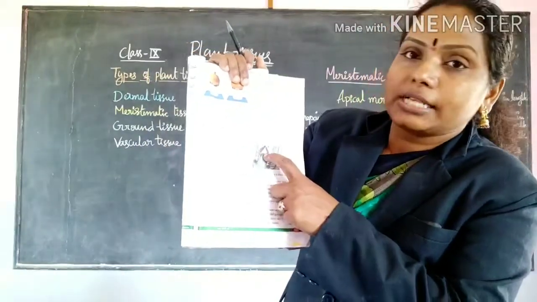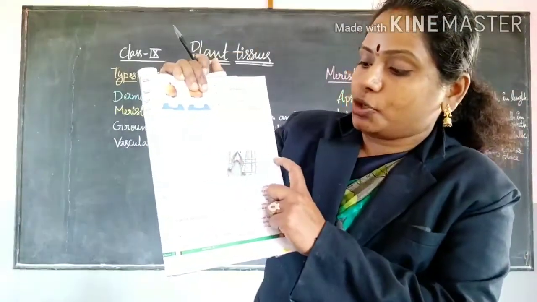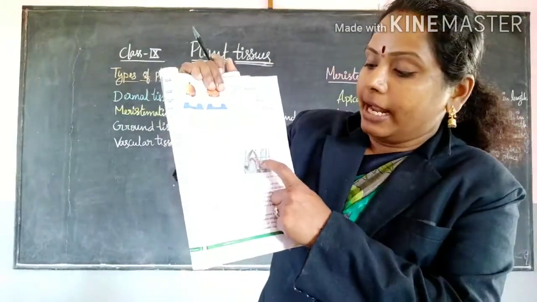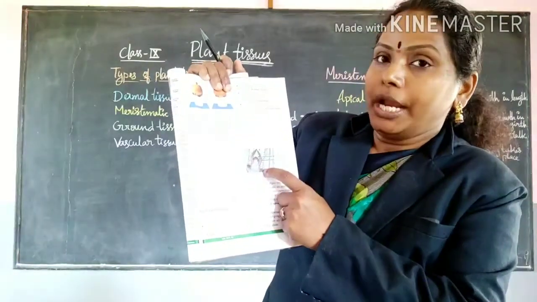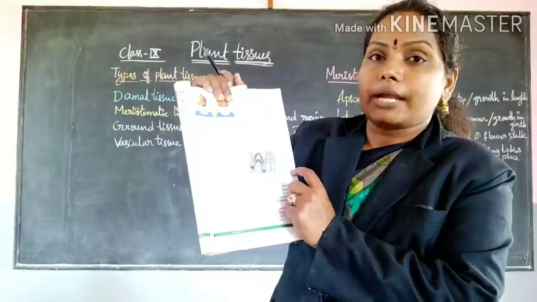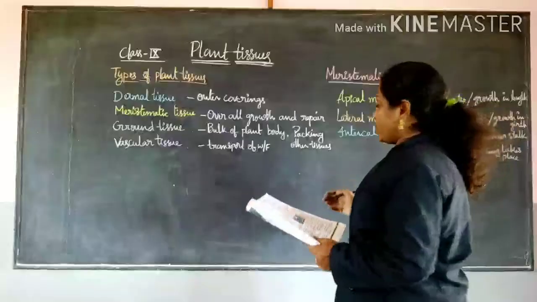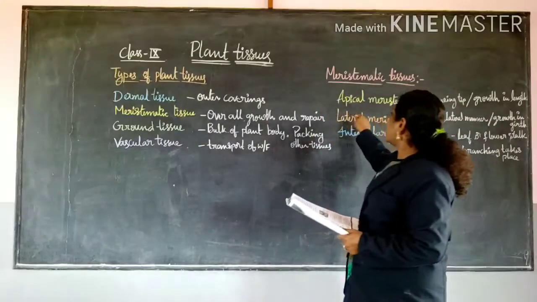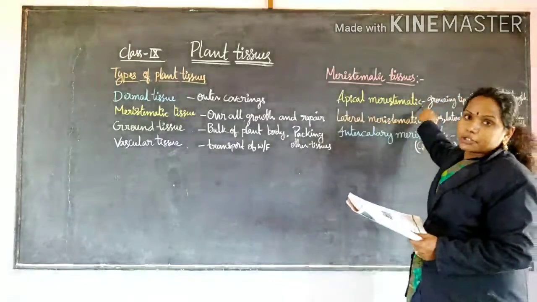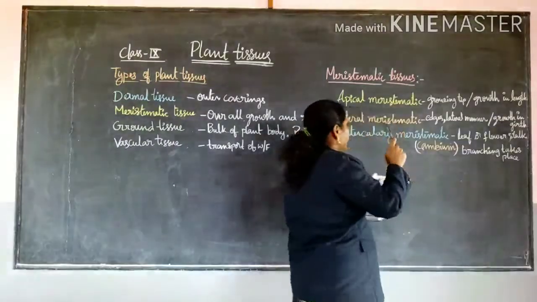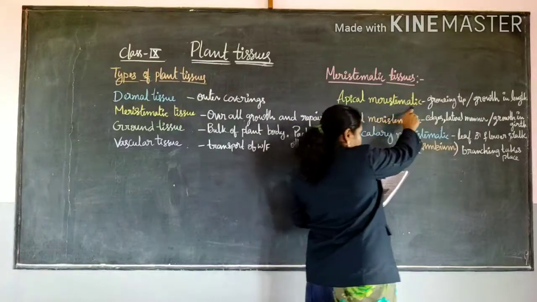First one is apical meristematic tissue. Next, the middle one is lateral meristematic tissue, and then intercalary meristematic tissue. Three types of tissues are there. The first one is apical meristematic tissue.